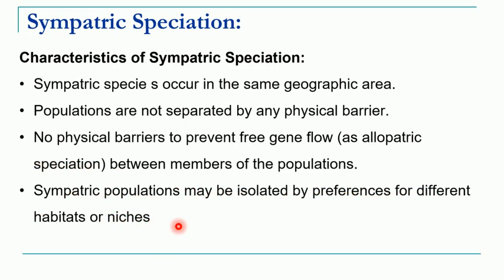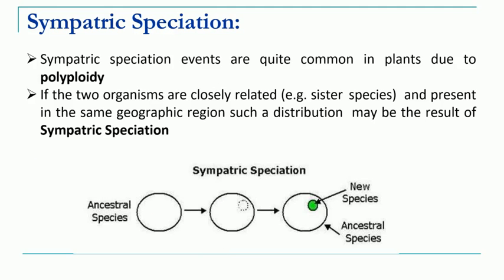So what it tells you is that within the same geographical area, new habitats are developed and a proportion of the population migrates to that new habitat. It may accumulate new characters due to different mutations or other factors, and that will result in a different gene pool.